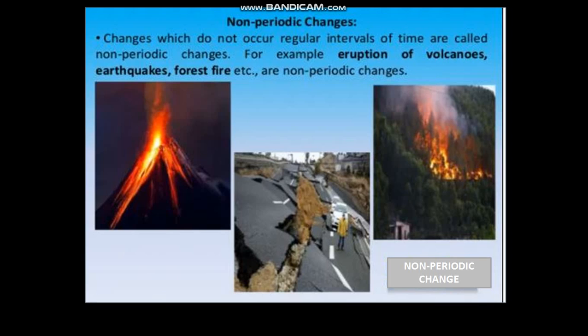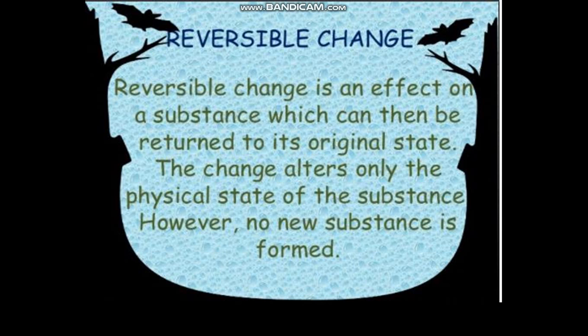Non-periodic changes which do not occur at regular intervals of time are called non-periodic changes. For example, eruption of volcanoes, where volcanoes आप daily नहीं देखते हैं erupt होते हुए. Earthquakes daily नहीं होता है. Forest fire जो होते हैं does not occur periodically, isn't it? These are non-periodic changes. So you must have understood the difference between periodic and non-periodic change.